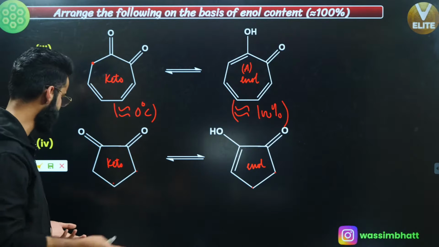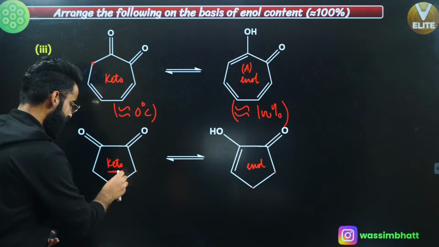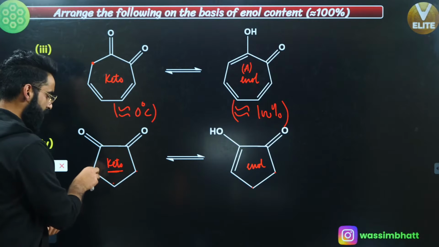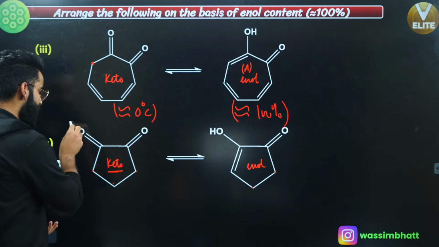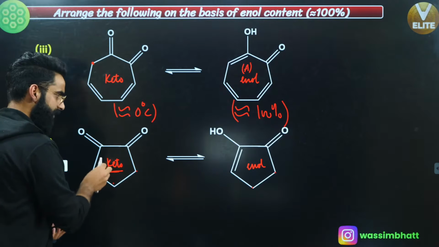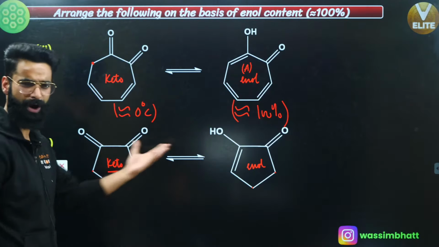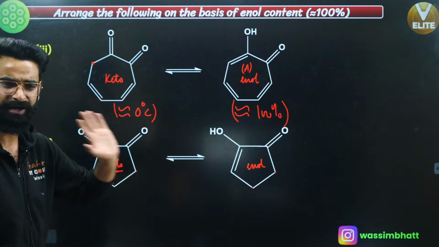Look here guys, very simple. See, this is your keto form, yeah? For example, I have taken H positive out from here, right? And that H positive I have attached to this oxygen, and there is a double bond over here. So finally I got enol, something like this. We know how to make the tautomers, right? I'm not going to show it again.